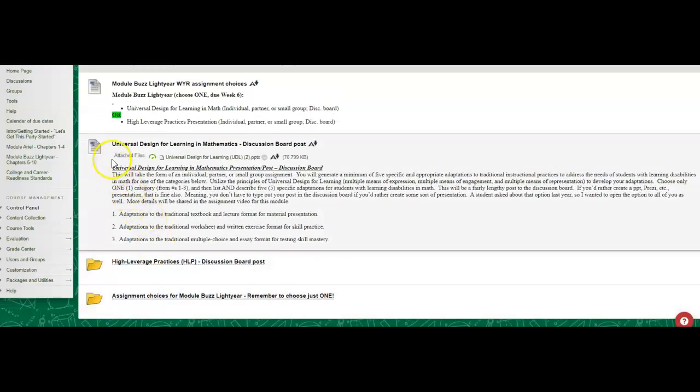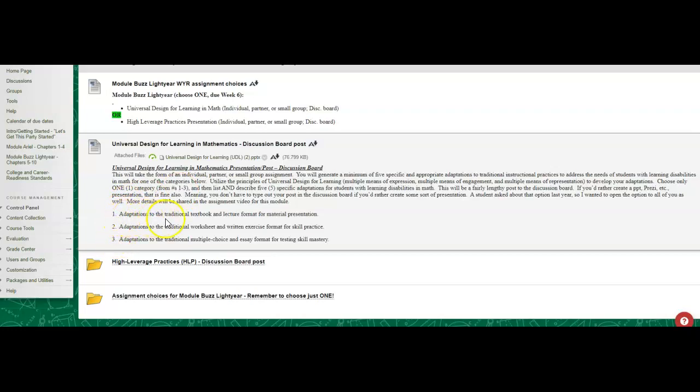I don't mean to be. So here are your directions for the universal design for learning in math. I called it a presentation, post, PowerPoint, Prezi, whatever you want. However you want to do it. If you do a PowerPoint with your voice, you might need to post it as a YouTube link, which is totally fine. You can just save it as a YouTube link and post it to the discussion board. So you will choose one category from numbers 1 to 3, either number 1 or number 2 or number 3, okay?